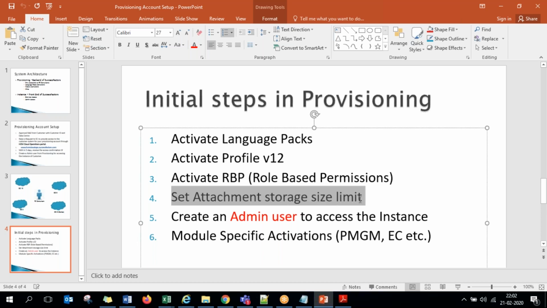Okay, and then fourth one is attachment storage limit. So attachment storage is that, guys, normally whenever you implement SuccessFactors for a customer, either that customer is having 100 employees or 1,000, 10,000, 1 lakh, either of it, SF will never bother about the volume of data that you are storing. So definitely if it's 100 employee data or if it is 10,000 employee data, definitely the volume of space will be different. Then those with 10,000 employees will require more space. So SF will not discuss, they'll not say anything. So electronically, how much data you are going to maintain, how many employee records you are going to enter in the system, they don't bother.